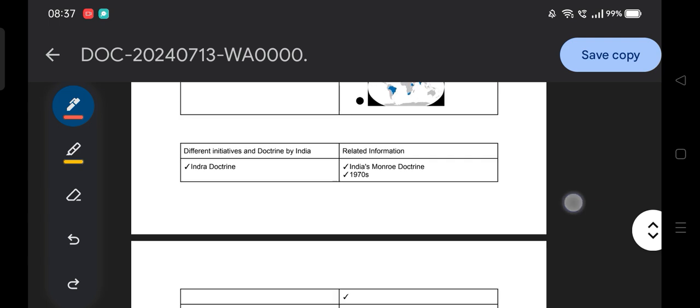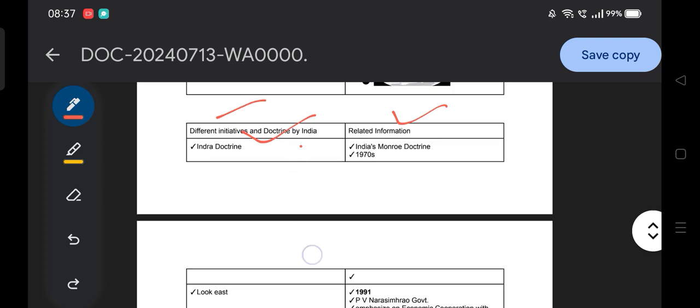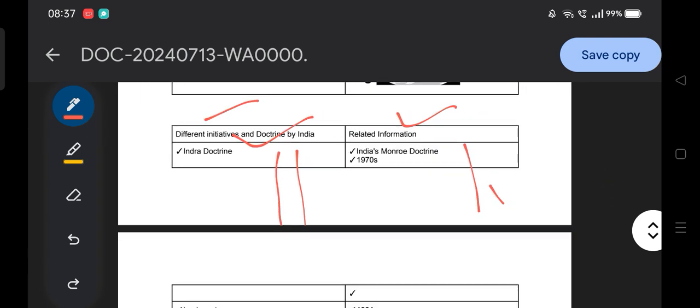So, the different initiatives and doctrines by India. On this side we have mentioned the different doctrines and initiatives by India, and on this side the related information. The Indira doctrine is the first doctrine I will discuss with you. What is the Indira doctrine? The Indira doctrine is also known as India's Monroe doctrine. For that you need to understand the Monroe doctrine. What is the Monroe doctrine?